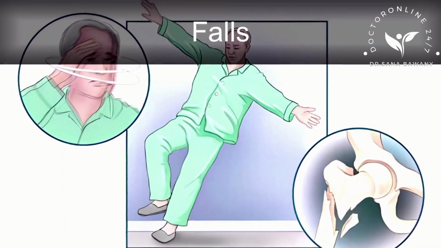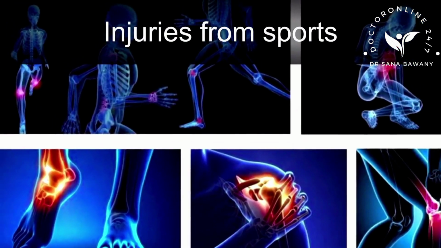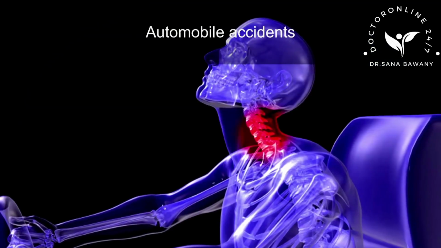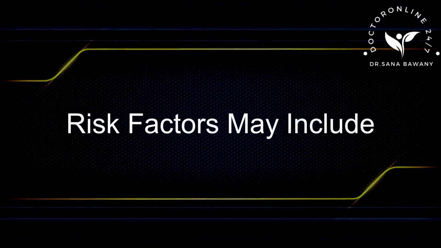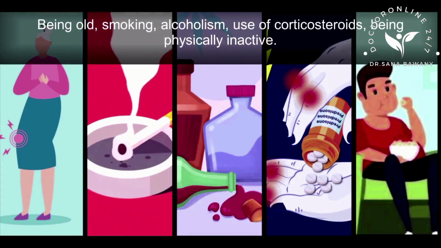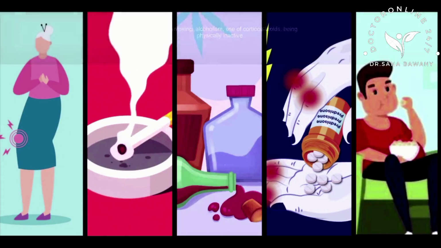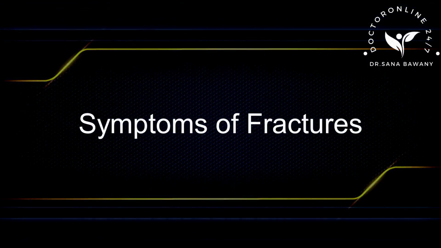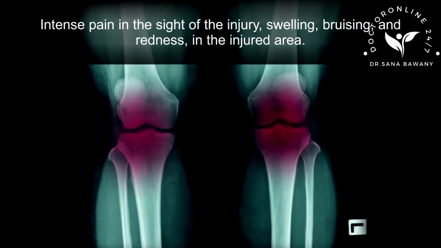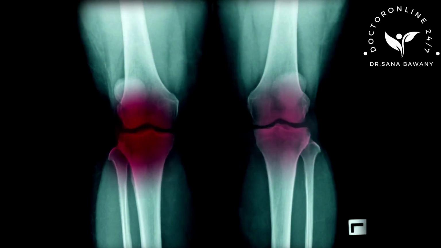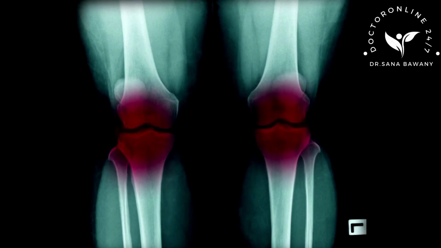Causes of fractures. Falls, direct blows or strikes to the body, injuries from sports, osteoporosis, repetitive forces caused by running, automobile accidents. Risk factors may include being old, smoking, alcoholism, use of corticosteroids, being physically inactive. Symptoms of fractures. Intense pain in the site of the injury, swelling, bruising, and redness in the injured area, deformity in the injured area, difficulty moving or supporting the weight with the affected area.